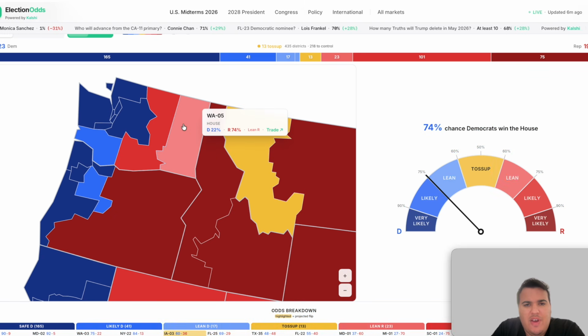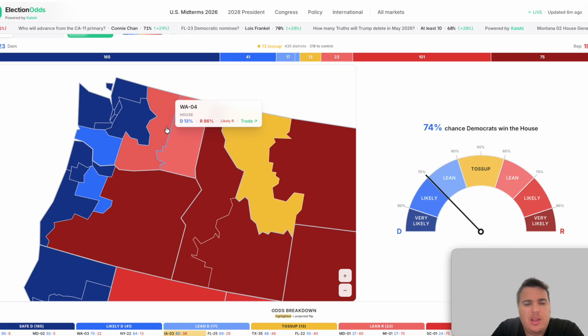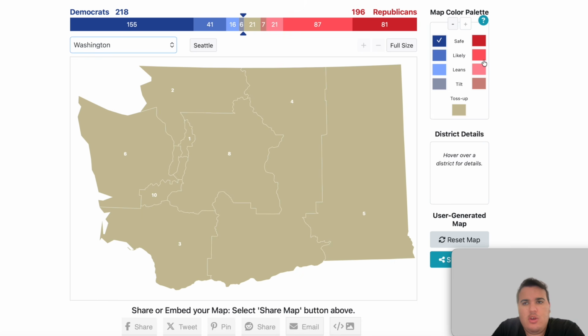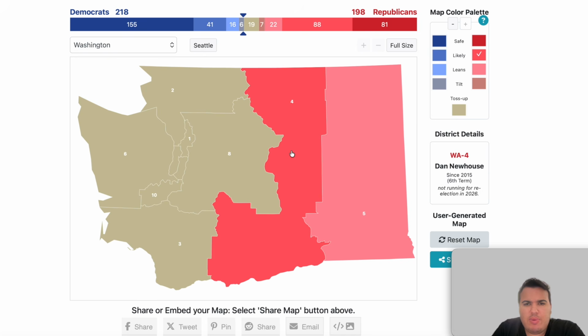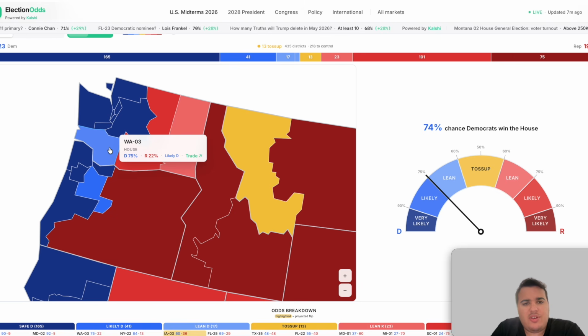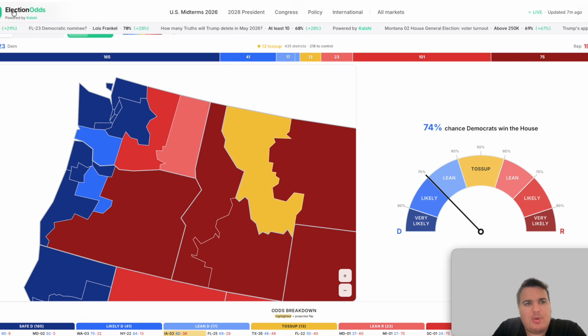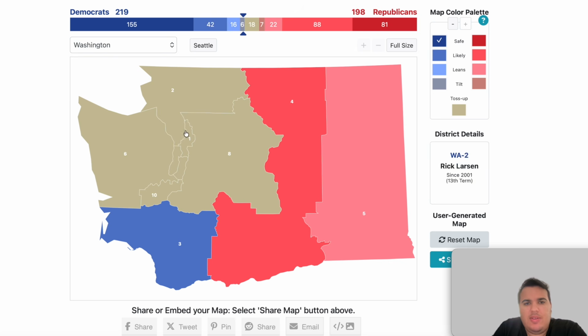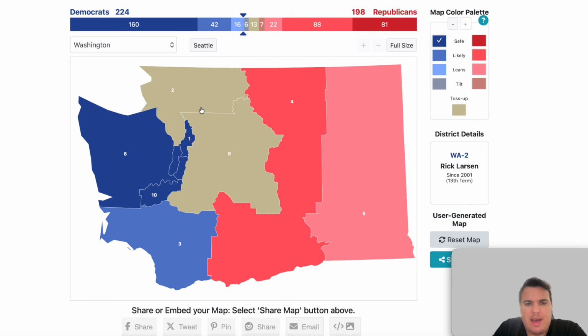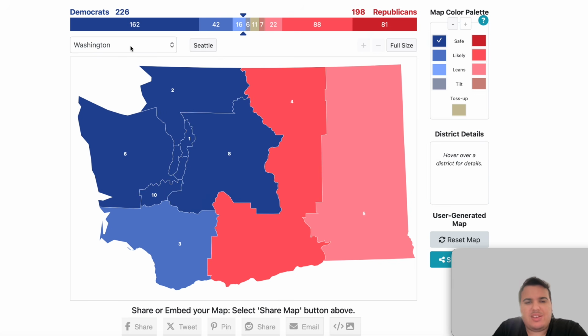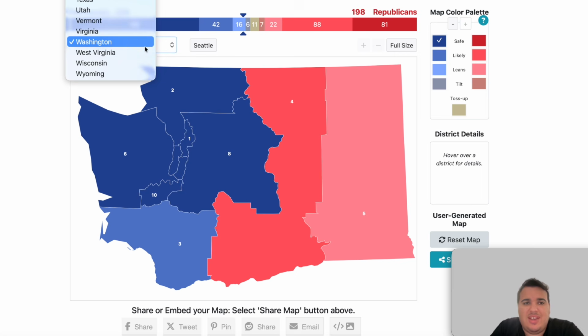The Republicans are favored in the 5th district, a lean Republican seat, and in the 4th district, a likely Republican seat, so we can add these in here. I did see the 3rd district, for Marie Gluesenkamp-Perez, the Democratic Congresswoman, go likely blue here. And then the rest of the House seats in the state of Washington are safe Democratic. No real surprises on this map. They all go blue, and this gets the Democrats up to 226 House seats.